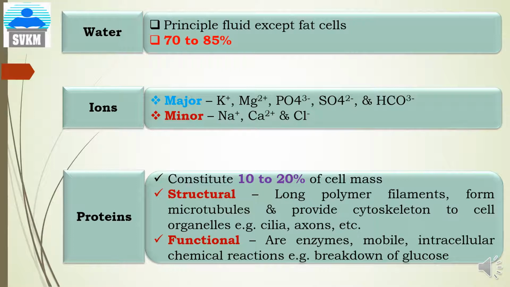Principally they are enzymes, they are mobile in nature, and they carry out various intracellular chemical reactions. An example is the breakdown of glucose, from which energy is generated.